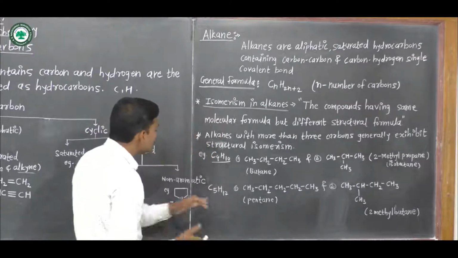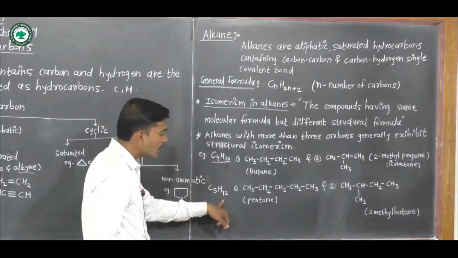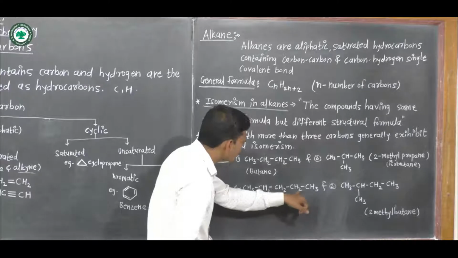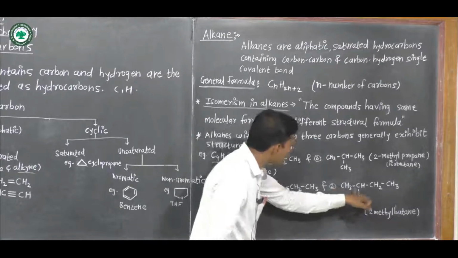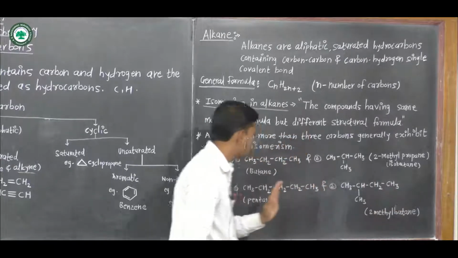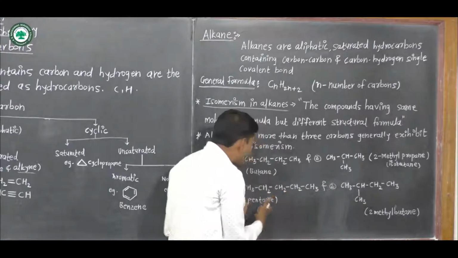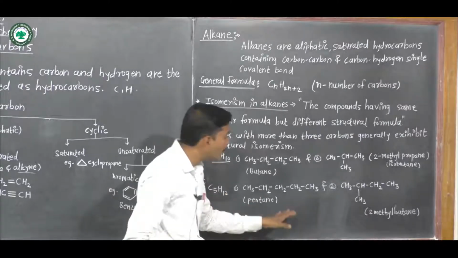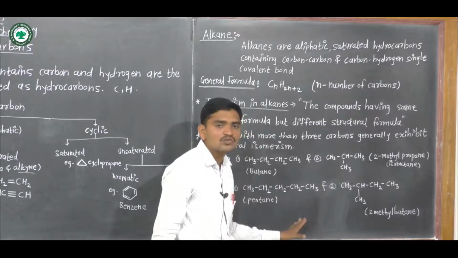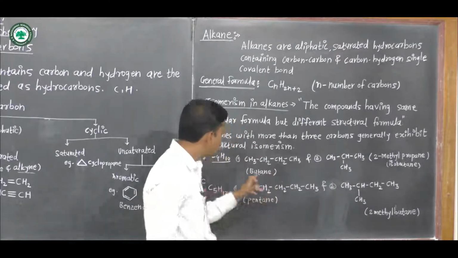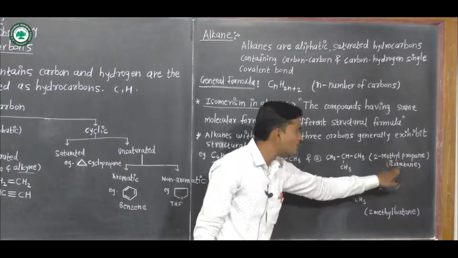Next example is C5H12. One structure is CH3, CH2, CH2, CH2, CH3. Another structure of this molecular formula is CH3CH, CH3CH2, CH3. These two compounds are isomers of each other because they have the same molecular formula but different structural formulas. The IUPAC name of this compound is butane and the IUPAC name of the other is 2-methylpropane; isobutane is its common name.